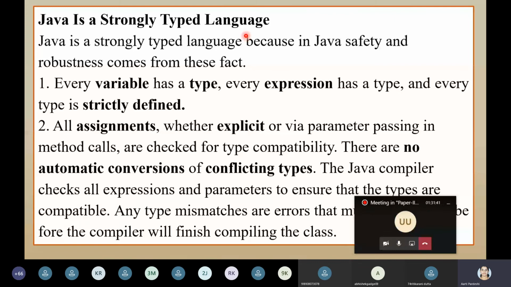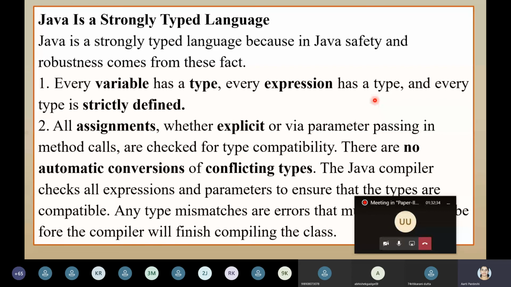Now, a question can be that as a string is a group of characters, can we have one character in a string? Yes, you can. Within double quotes, I can write X, Y, Z. A single character is allowed in a string. No syntax error will be thrown. Why is it called a strongly typed language? Two reasons. Every variable has a data type, and every expression also gets a data type. When you say 3 plus 4, it's an integer, because 3 is an integer, 4 is an integer, and 3 plus 4 is an expression whose value is 7. It is also an integer. So everything is fixed, you can't change it.